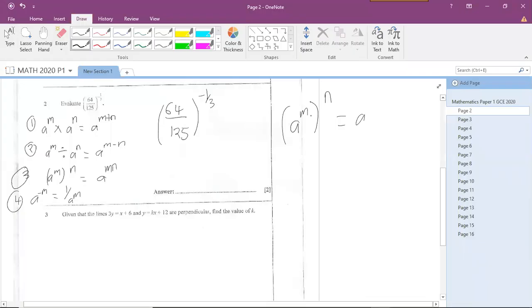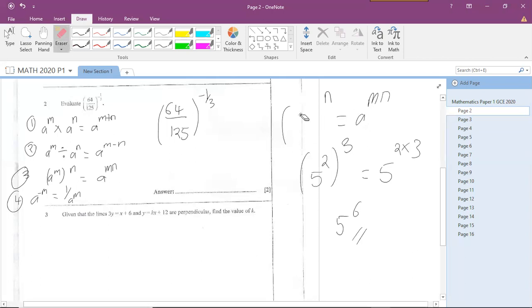Okay, so we continue from the point where you got disconnected. If I have a power raised to another power, all I have to do is multiply the two powers. So for example, if I have 5 raised to the power of 2, raised to the power of 3, what I'm going to do is just say 5 raised to the power of 2 times 3. Then my answer will be 5 to the power of 6. So if I have a power raised to another power, all I have to do is just multiply the two powers.